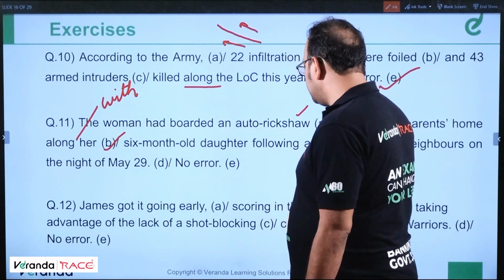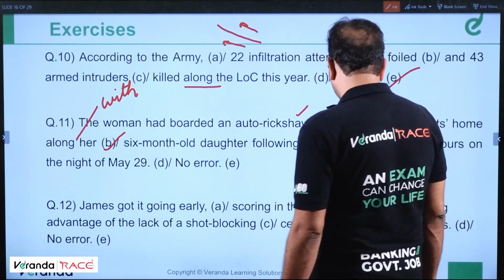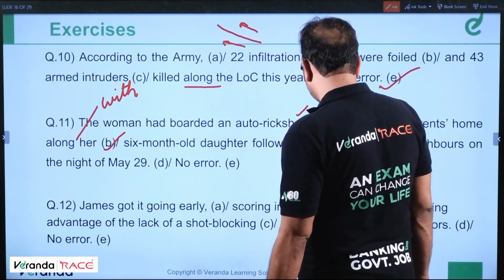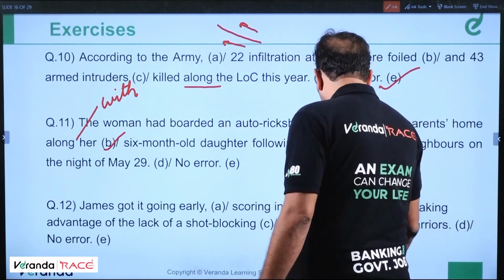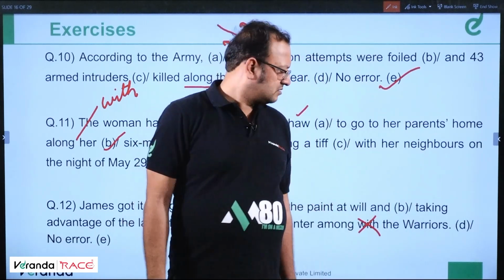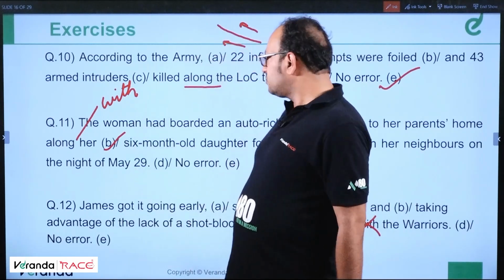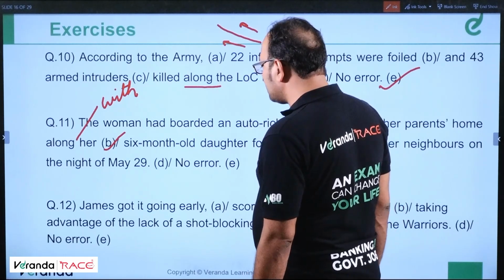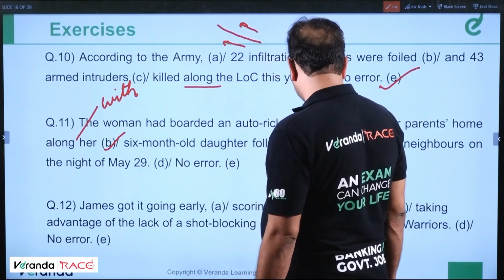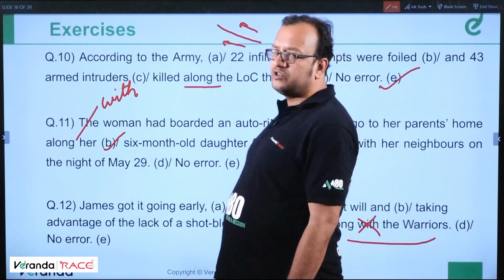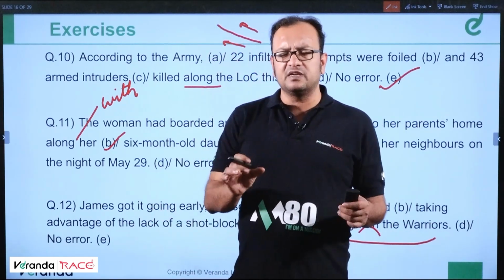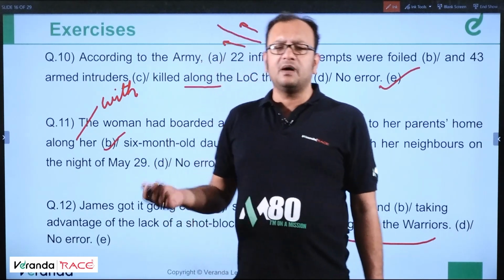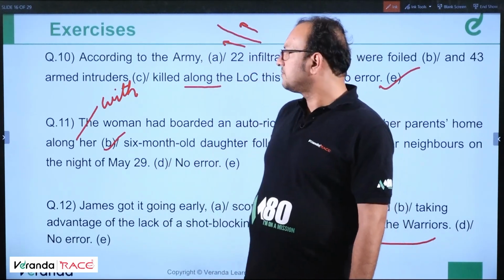James got it going early, scoring in the paint at will and taking advantage of the lack of a shot-blocking center among with the Warriors. So "with" shouldn't be here. Among the Warriors means in between the Warriors. A part of the Warriors means among the Warriors, not among with. Along with is the correct use, among with we cannot use like that, right? Next.